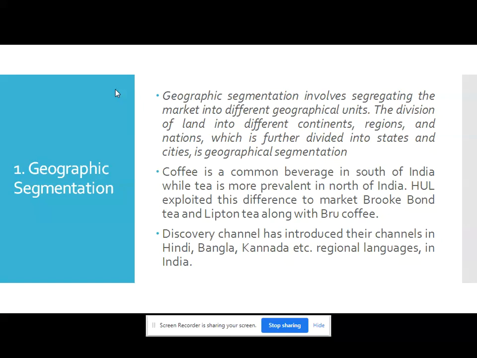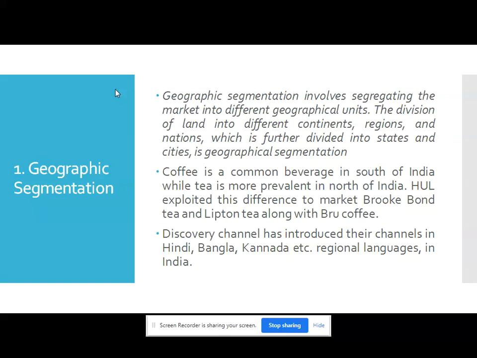For instance, coffee is a common beverage in South India, while tea is more prevalent in North India. Hindustan Unilever exploited these differences to market their brands, Brooke Bond Tea and Lipton Tea, along with Bru coffee.